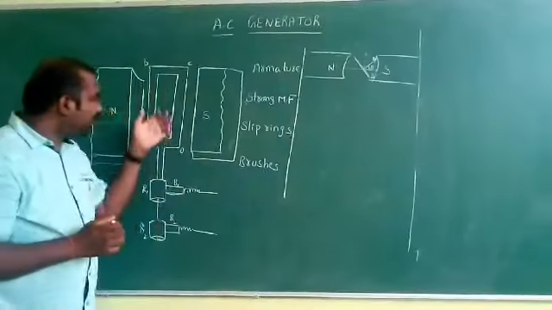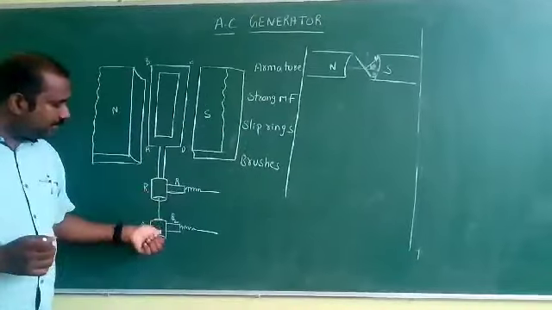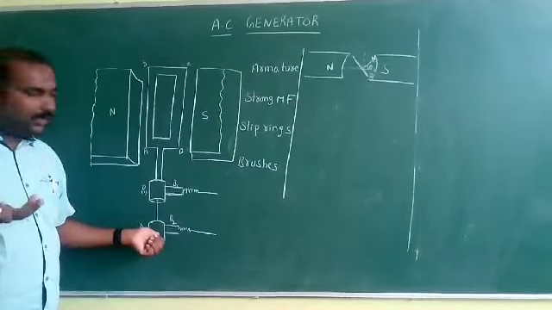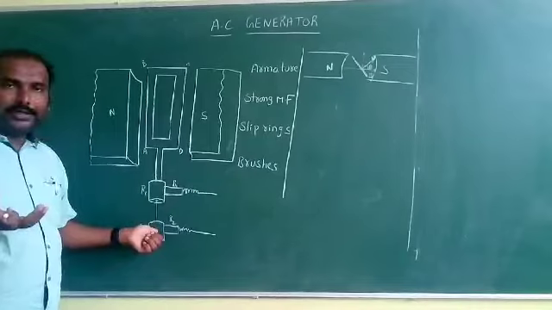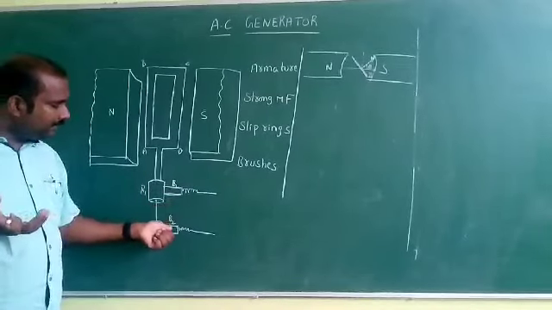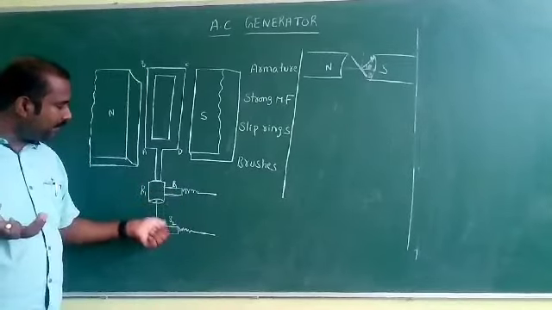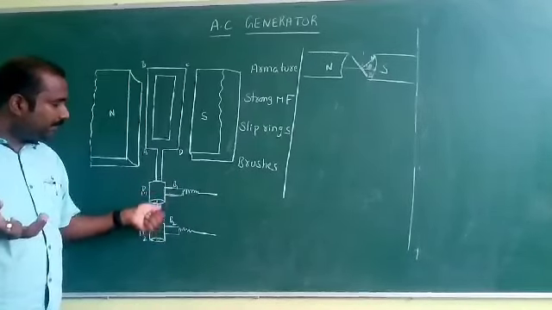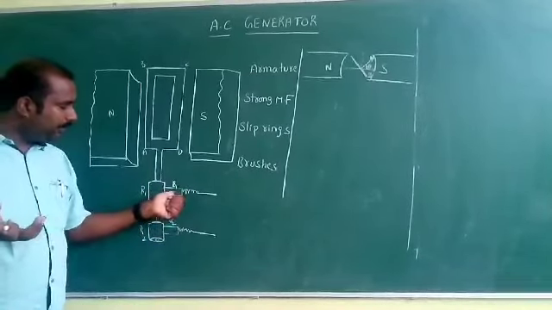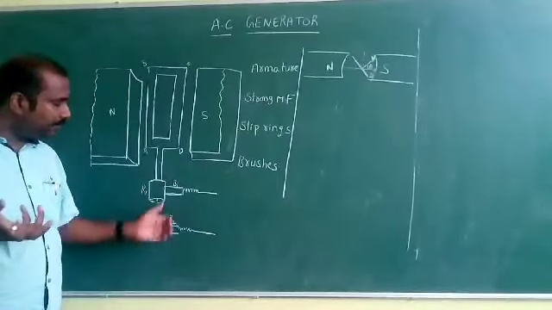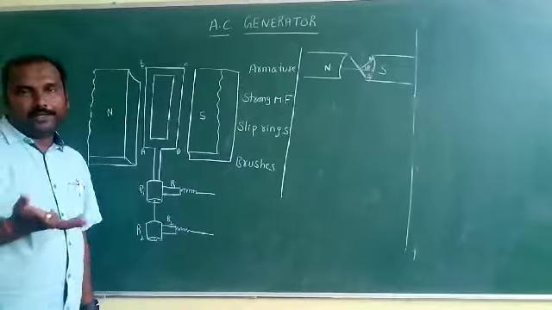Now, this armature is connected to two slip rings. If the armature is rotated, along with the armature, the slip rings also rotate. Now, what is this one? Carbon brushes. These carbon brushes are always pressing the slip rings. These are obtaining the output. This is the first half of the cycle, and this is the next half of the cycle. Output is obtained through these carbon brushes.